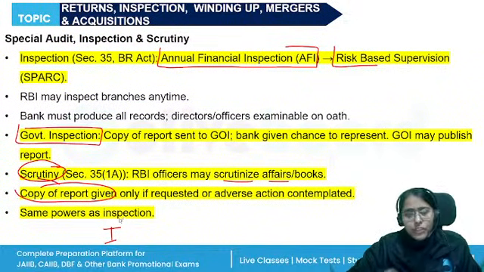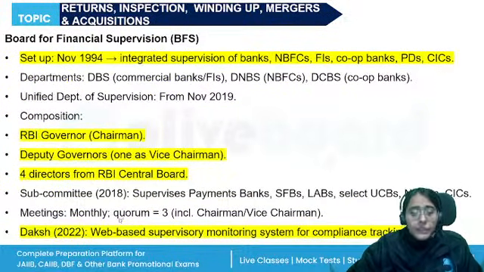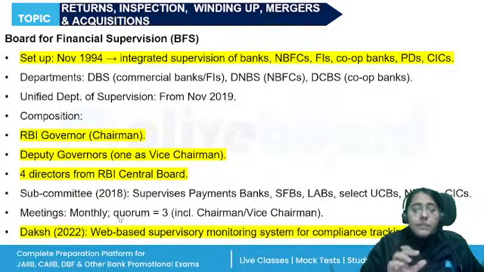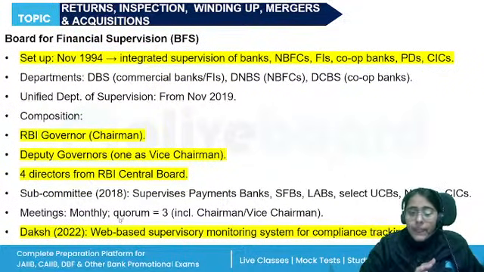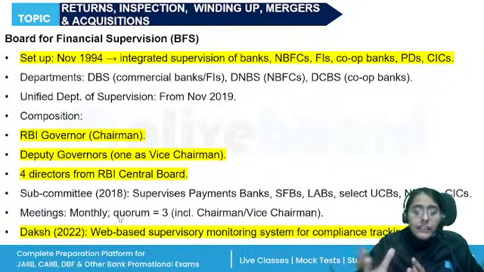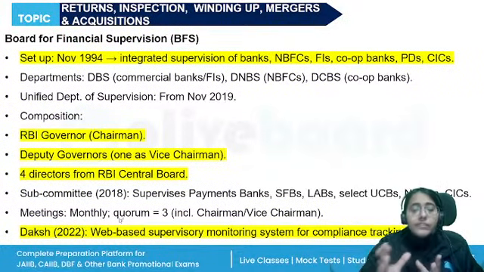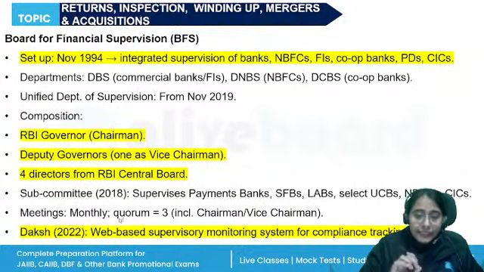as an inspection. Then RBI, for the supervision of the commercial banks, has set up the Board for Financial Supervision. Earlier we had the Department of Banking Supervision, right? So the Department of Banking Supervision was tasked with the inspection and surveillance function from 1993.